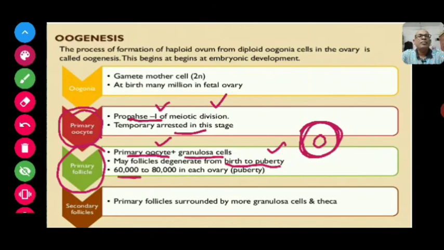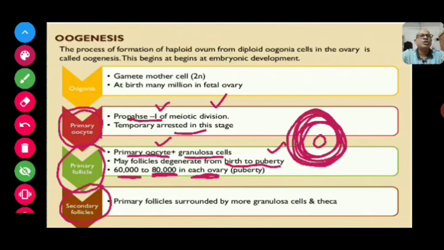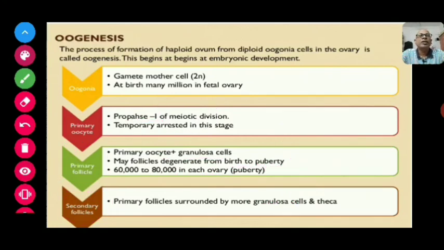Minimum 60 to 80,000 primary follicles are present in each ovary. After that, these primary follicles will get converted into secondary follicles by deposition of more granulosa cells, surrounded by more granulosa cells, and it will form the theca.